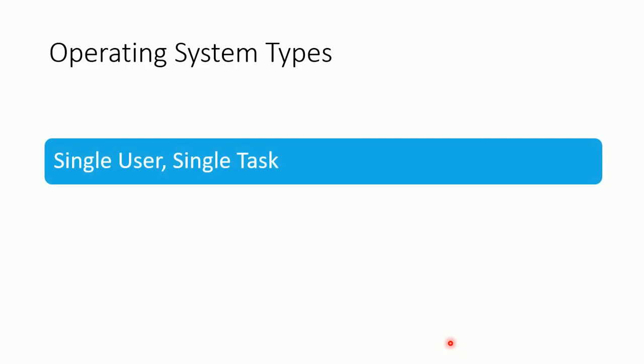Operating system types. The very first operating system type is one that has a single user and a single task. This type of operating system must only deal with one person using one application at a given time. A perfect example of this kind of operating system would be a mobile phone from the 90s, which accommodated only one user at a time, and the user of the mobile could only use one of its applications at a time.